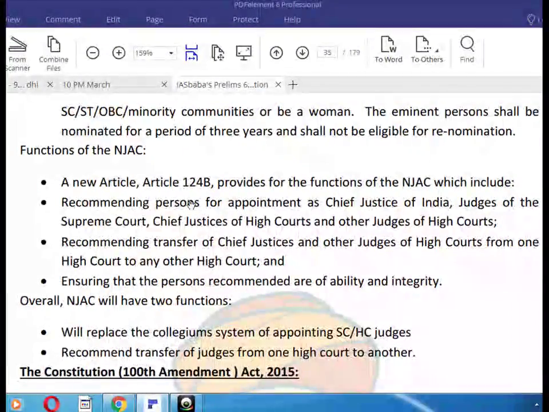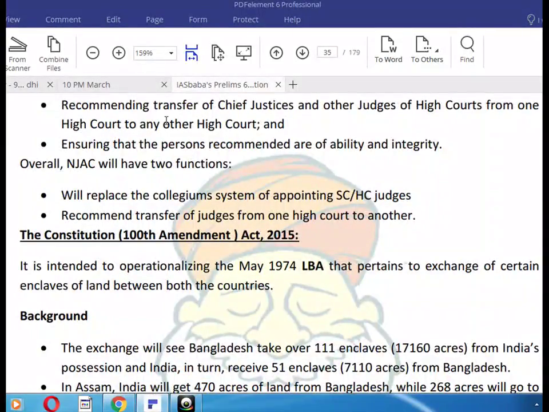Functions of NJAC. A new Article 124B provides for the functions of the NJAC, which include recommending persons for appointment as Chief Justice of India, judges of the Supreme Court, Chief Justices of High Courts and other judges of the High Courts, recommending transfer of Chief Justices and other judges of High Courts from one High Court to any other High Court, and ensuring that the persons recommended are of ability and integrity.